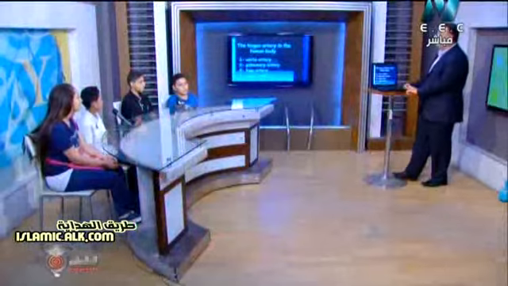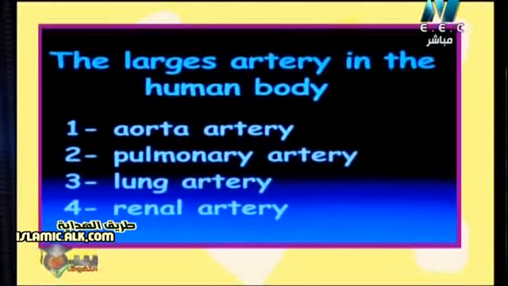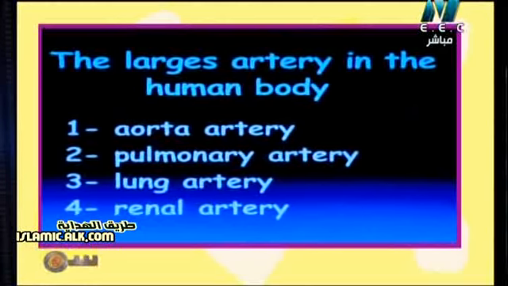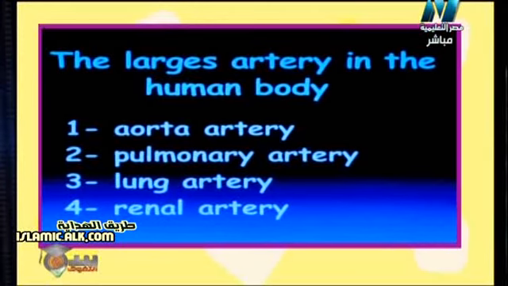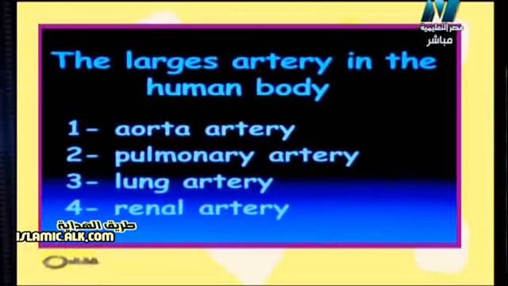So second team, okay, wake up. The question says, the largest artery in the human body: aorta artery, pulmonary artery, lung artery, renal artery. السؤال بيقول لي the largest artery في جسمك هو aorta artery شريان الأورطة، pulmonary artery شريان الرئوي، lung artery نفس المعنى برضه الشريان الرئوي، renal artery الشريان الكلوي.